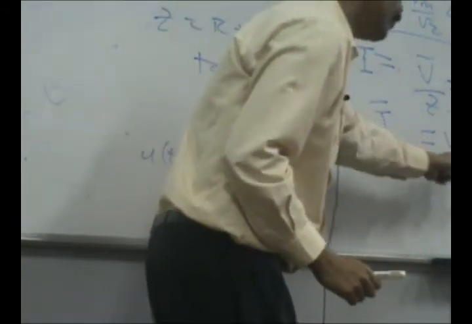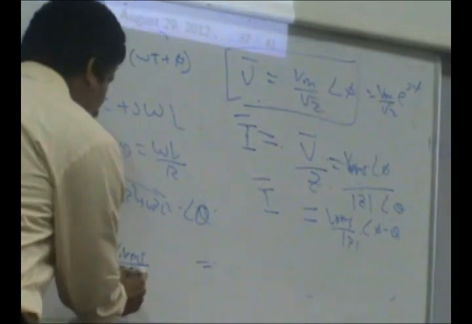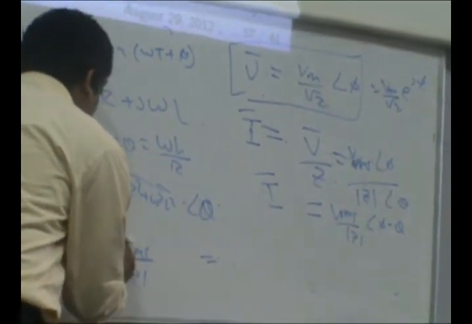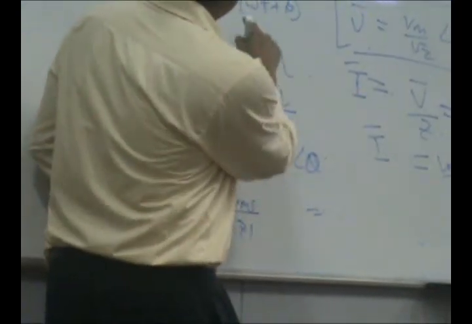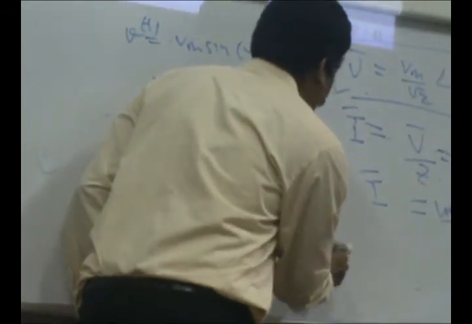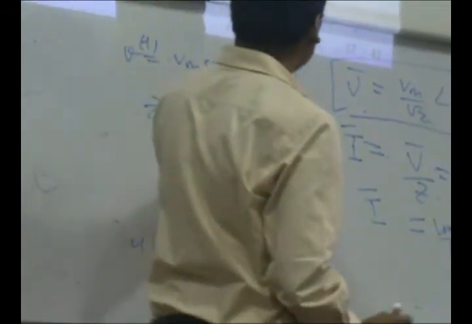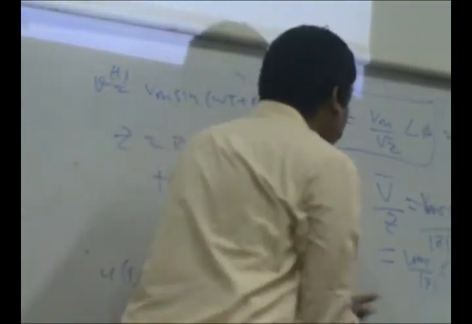This is the RMS value of the current. Phasors are always RMS value, so the peak value is root 2 times of it. Peak value is root 2 times Vrms by Z, sine of omega t is the reference, and the angle is phi minus theta.